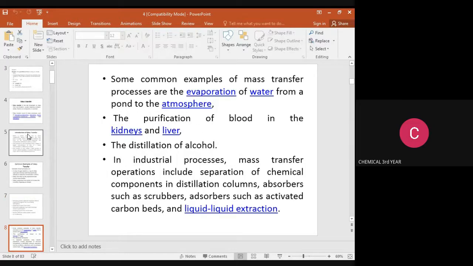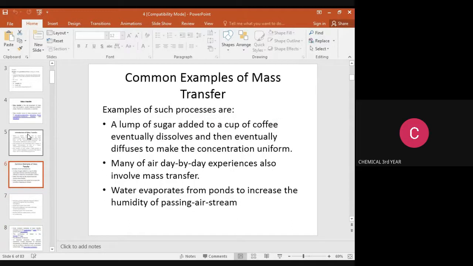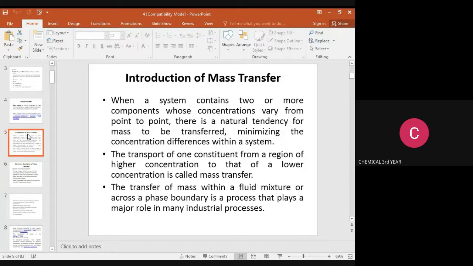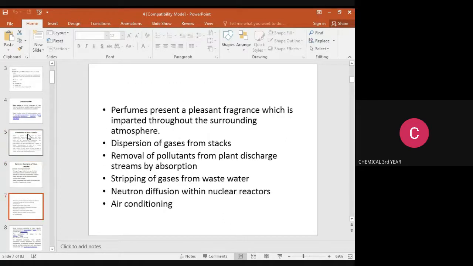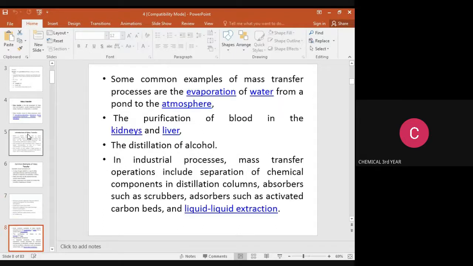Perfume presents a pleasant fragrance which is imparted throughout the surrounding atmosphere. Another example is dispersion of gas from stacks. Another is removal of pollutants from plant discharge streams by absorption, stripping of gas from wastewater, and neutron diffusion within nuclear reactors. Another example is the air conditioning process.